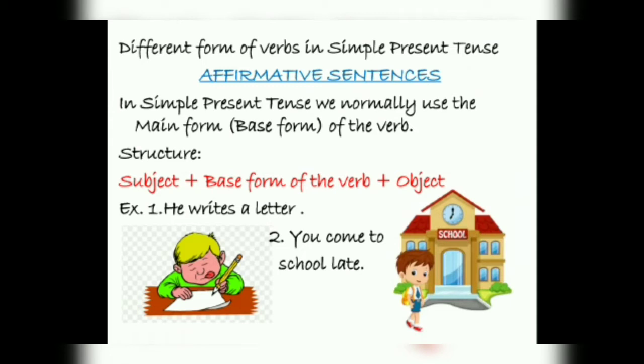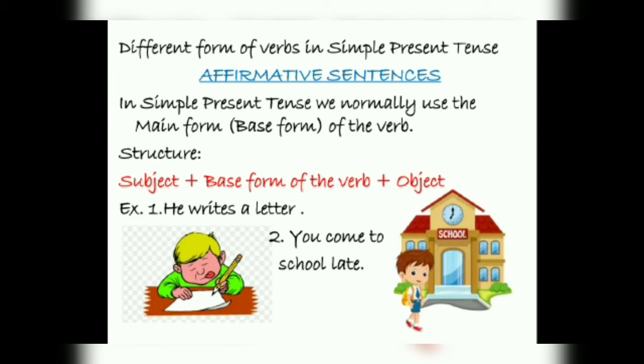Okay. Now, the different forms of verb in simple present tense. How will we make a sentence in simple present tense? Normally, in simple present tense, we use the base form or main form of the verb. As I have discussed in an earlier video also, we have three forms of verb. What are they? Main verb, past participle form of the verb, past form of the verb.